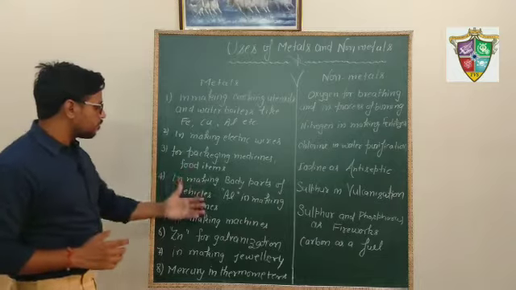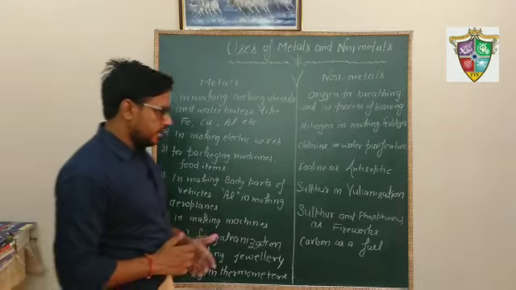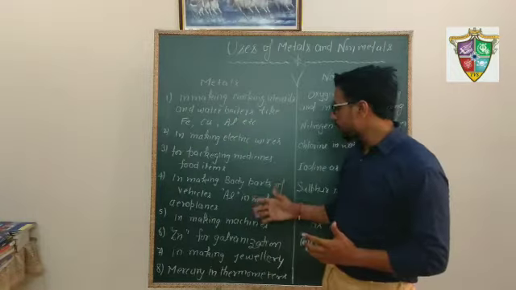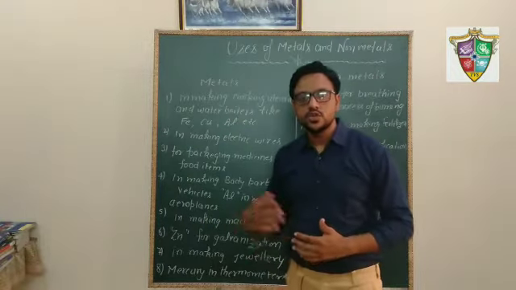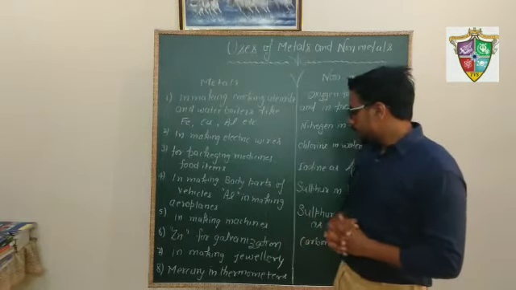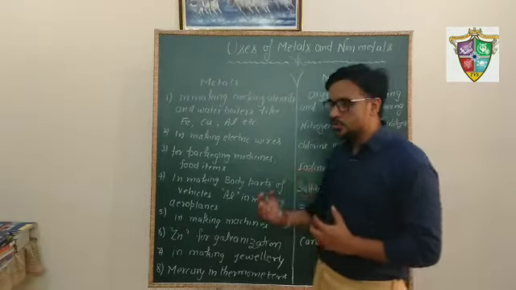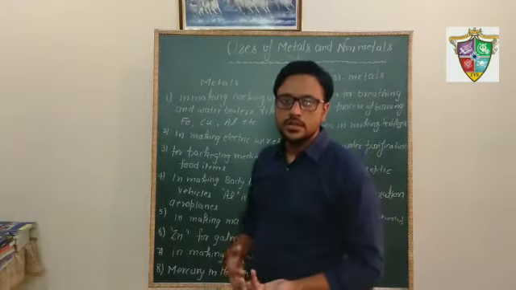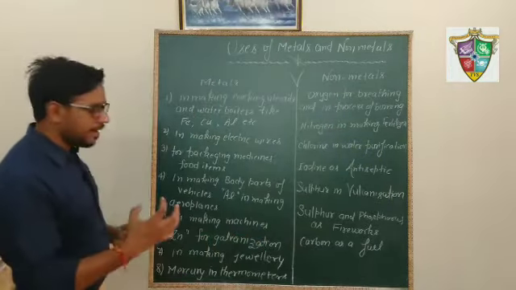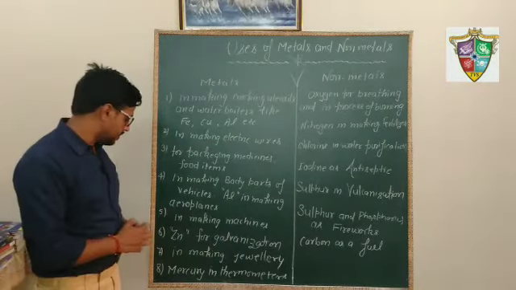In making body parts of vehicles like cars, trucks, all transport vehicles, aluminium, being a lighter metal, is used for making the body of an aeroplane. In making machines and machinery tools like nuts and bolts, iron metal is widely used because it has high strength.